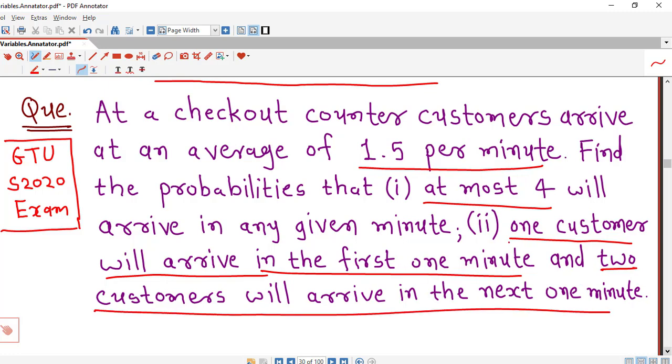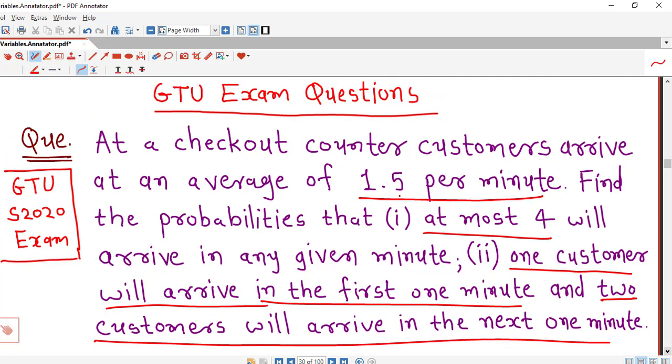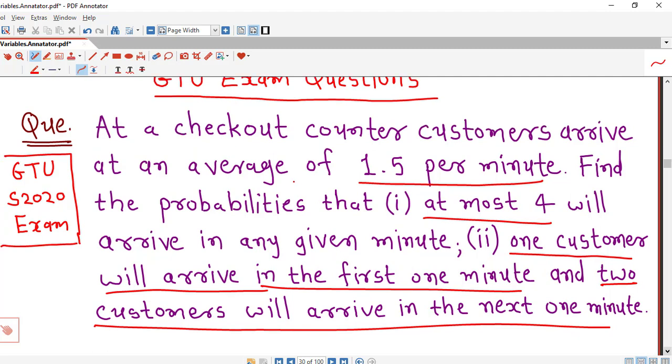So first we define what is the random variable in this case. We can observe that here they are talking about arrival of customers at a checkout counter.